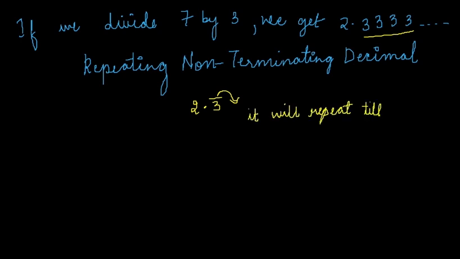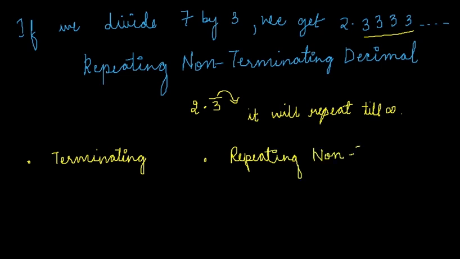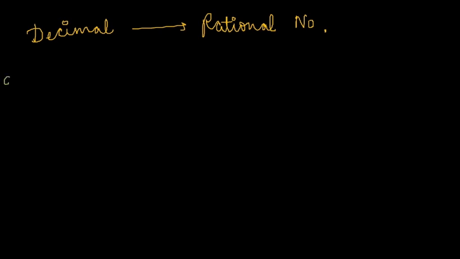So we can note one thing by this: a rational number is either terminating or repeating non-terminating. There are only two forms of rational number, either terminating decimal or repeating non-terminating decimal. Now we have converted the rational number into decimal. Now we will be doing vice versa. I will be converting decimal expansion into a rational number. Let us explain it through some examples.